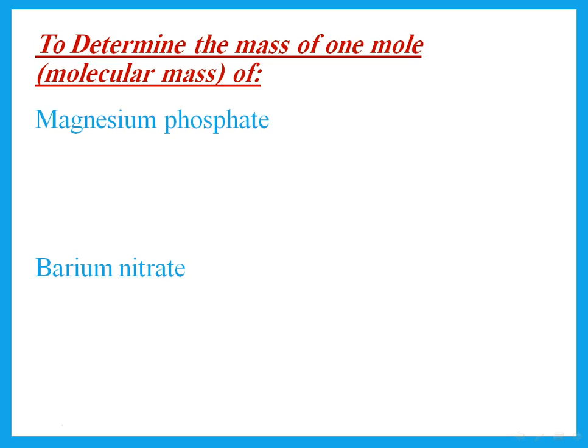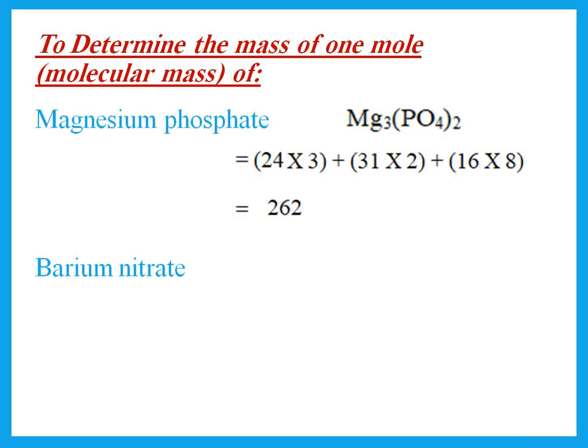The easiest thing would be to calculate the molecular mass. Of course, the molecular mass is the mass times how many I have, and the mass is the big number, please. So magnesium, its mass is 24. I have 3 of them, plus I have phosphorus, which is 31, and I have 2 of them. Remember that what is outside the bracket applies to everything inside the bracket. So the 4 applies only to oxygen, but the 2 applies to the PO4, all of it. So that means I have 2 phosphorus and 8 oxygens. So that is the total of all of that.